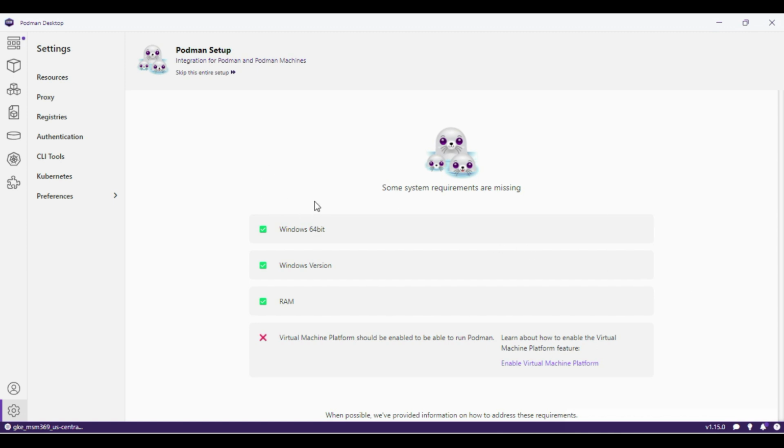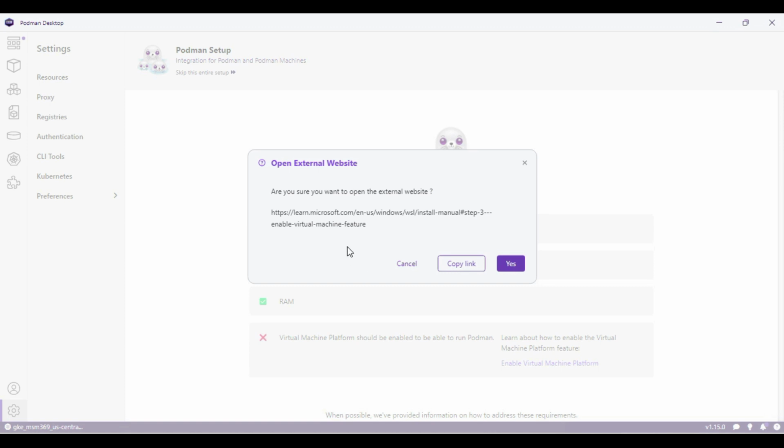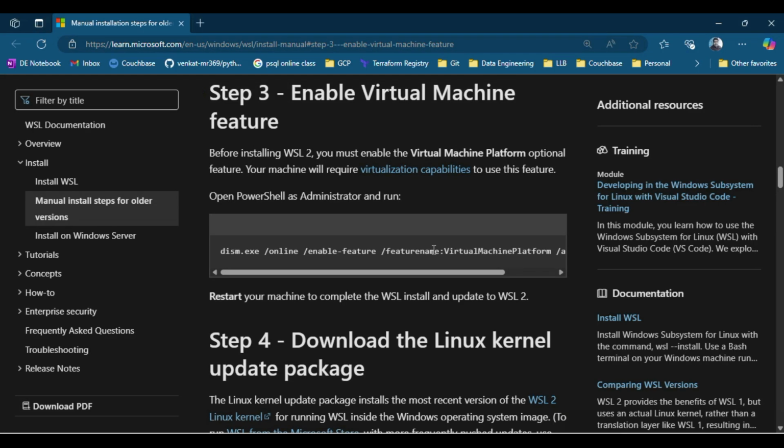See here, it has verified the Windows version and RAM, and there is a virtual machine platform that has to be enabled. You can enable it here. Yes, it will take some time. Copy the link, okay, and open. Yeah, this one you can execute in your PowerShell.